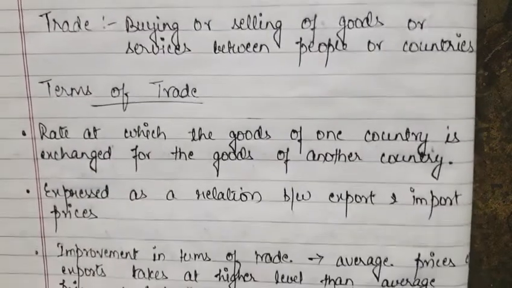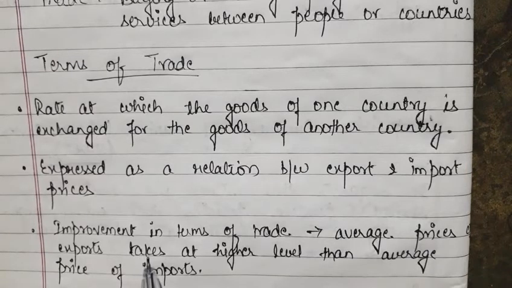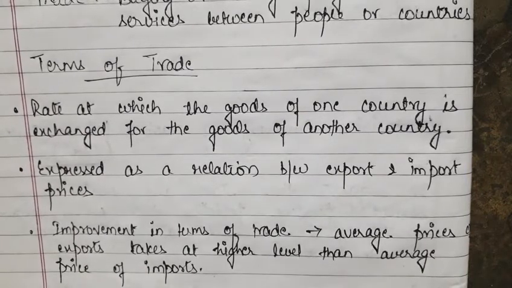The next point is, we can express it as a relation between the export and the import prices. When we say that we have an improvement in terms of trade, it is said at a time when the average prices of exports are at a higher level than the average prices of imports. It means your exports are much higher as compared to the imports. Then in that case we can say that our terms of trade has improved.